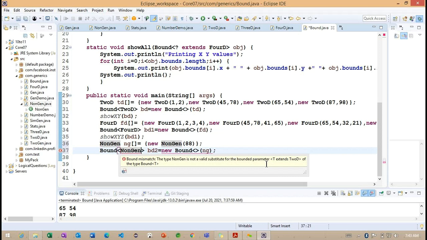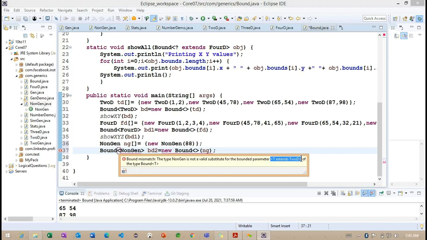Now what you are understanding is, while creating this particular bound object here, it needs to extend, so this is a range here. Getting the point. NonGen is not an inherited class here. So there is no relation between the 2D and NonGen here. So with this section of code we cannot create an object here.